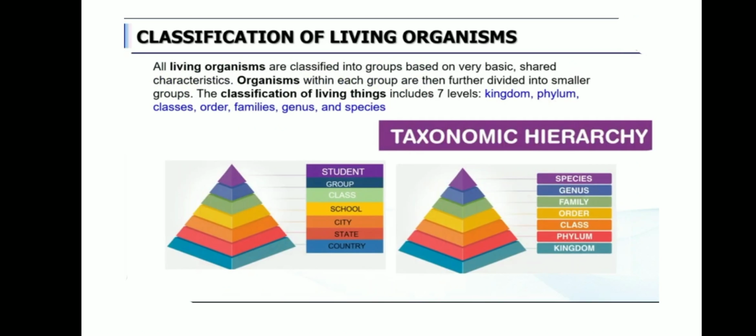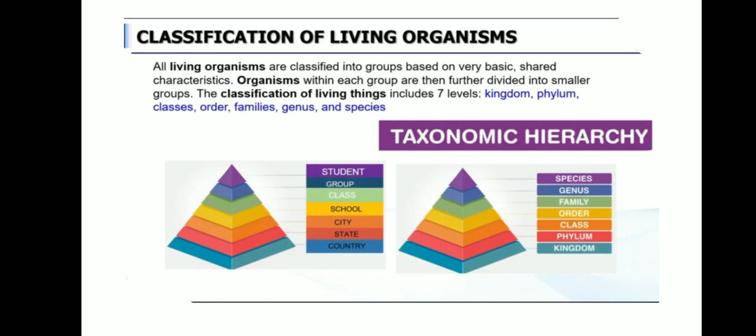And next, how is the classification made for all the living organisms? All the living organisms are classified into groups based on very basic shared characteristics. Organisms within each group are then further divided into smaller groups. The classification of all the living things includes 7 levels. How many levels? Very important 2-mark question. There are 7 levels.